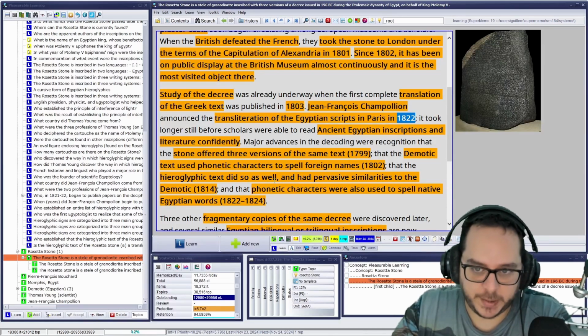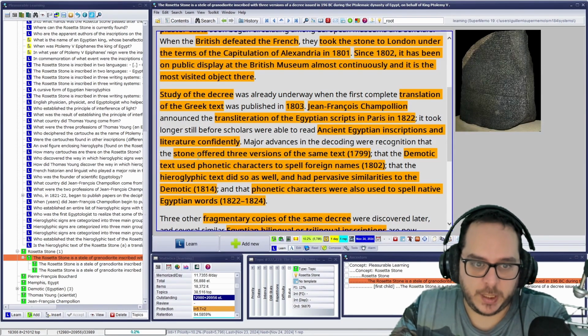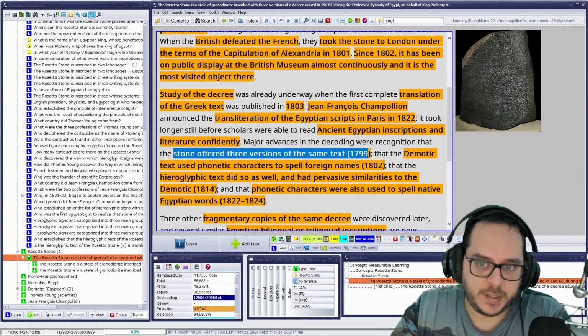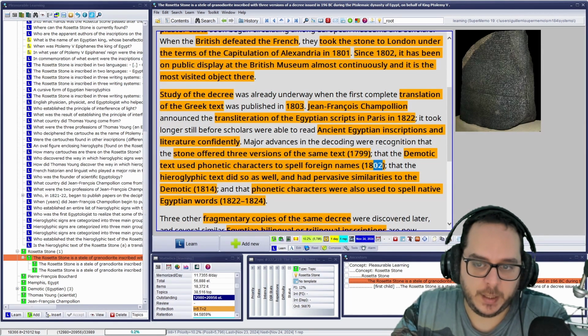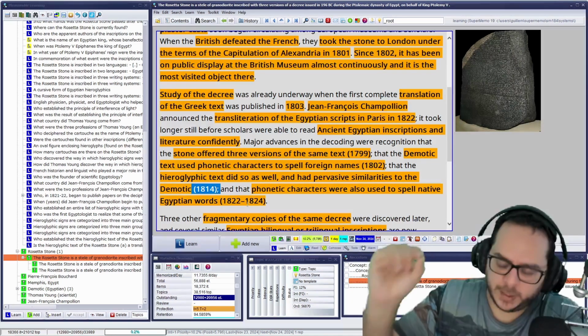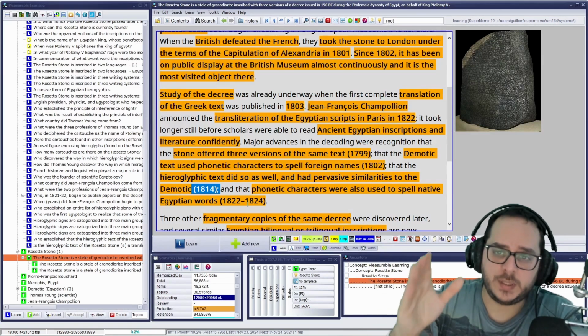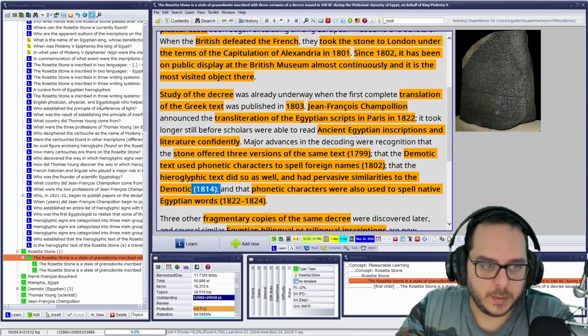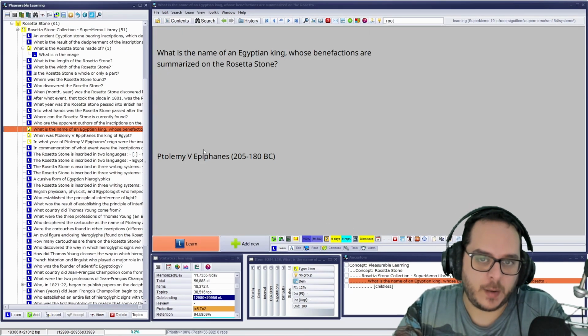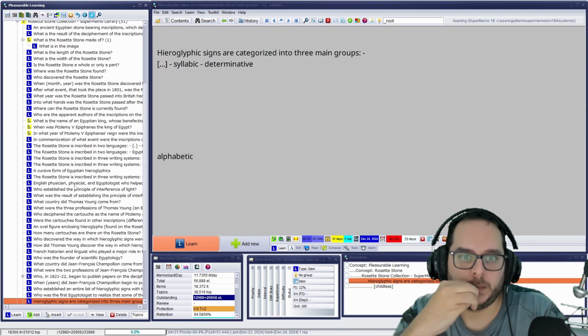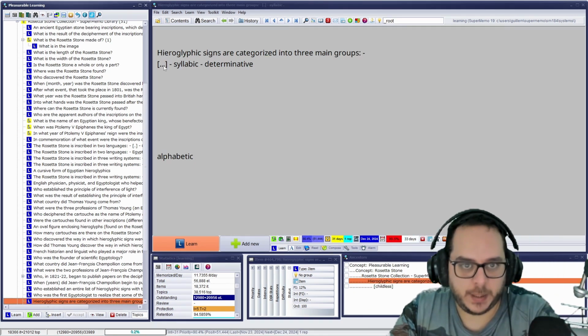Yes, those are the years. So the discovery in the 3 versions, 1799, the phonetic characters in 1802, the demotic at 14, and finally the native Egyptian words, or I forgot the name, how they call it. There were those flashcards, the list, how they call it. Oh yeah, that was the king, by the way. The determinative, oh my god, the determinative.